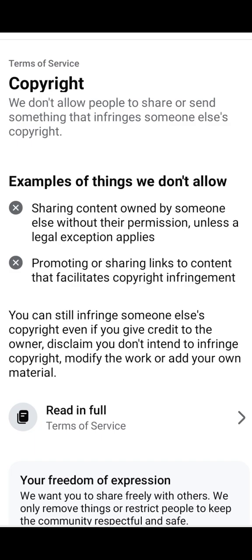You can still infringe on someone else's copyright even if you give credit to the owner, disclaim that you don't intend to infringe copyright, or modify the work or add your own material. Even if you do all these things, you can still have copyright issues. We want you to share freely with others, and we only remove things or restrict people to keep the community respectful and safe. So this is what Facebook requires of you, and these are things you need to note. Once you go against this, you have gotten a violation.